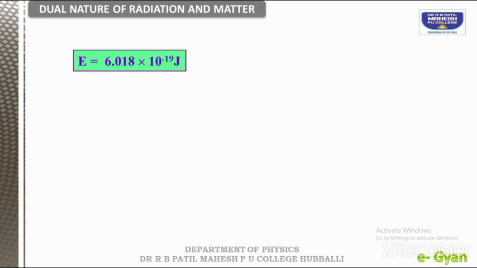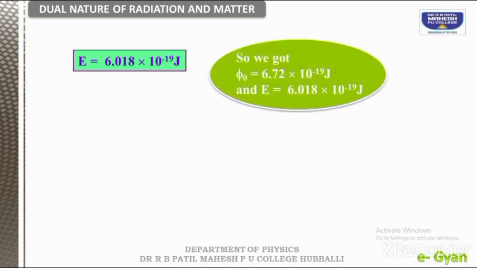So what was our previous answer and this answer? Let us compare. So the energy is this much and the work function energy is this much. So now tell me, the energy which we have calculated is 6.018 by the given data. That means the incident light gives this much of energy.